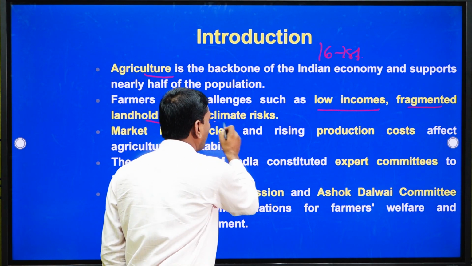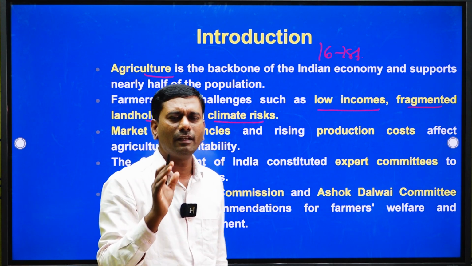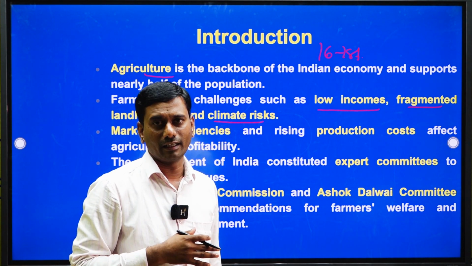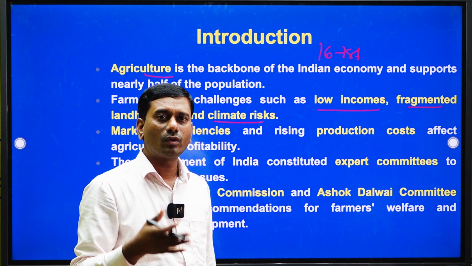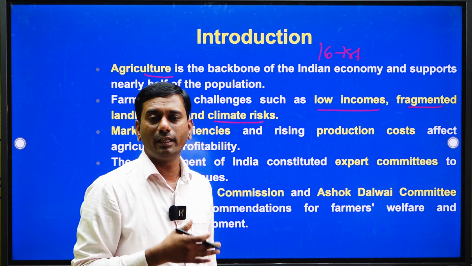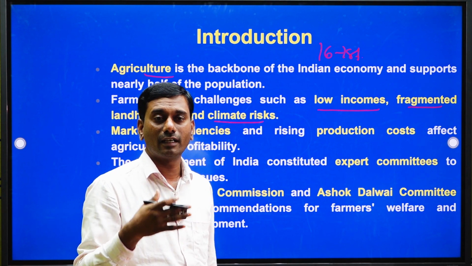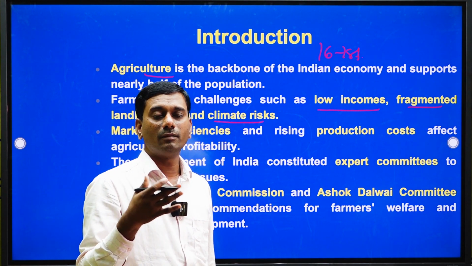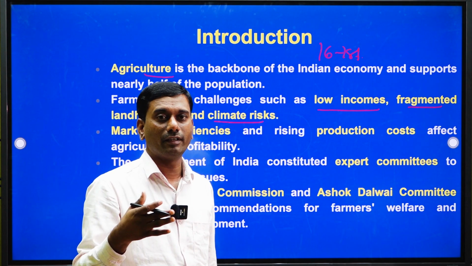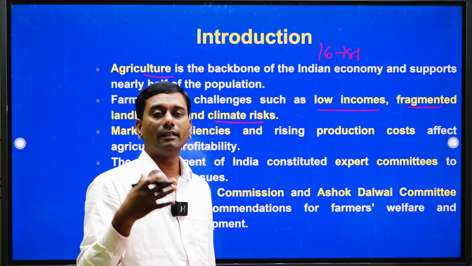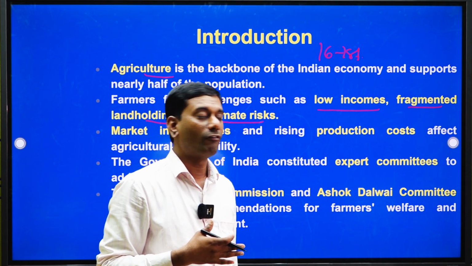Apart from that, climate risk is one of the major challenges globally, and Indian agriculture faces it too, because from production till harvesting there are so many field operations. If sudden climate changes or sudden hazards take place, ultimately farm income and farm profitability will be affected. So this is also one of the burning challenges faced by Indian farmers.